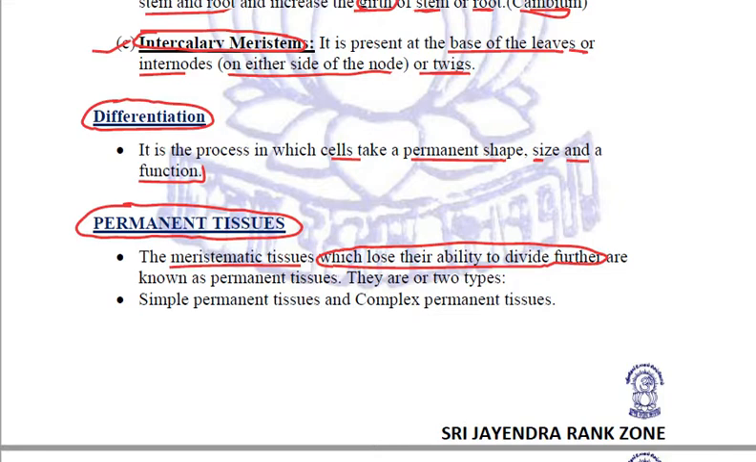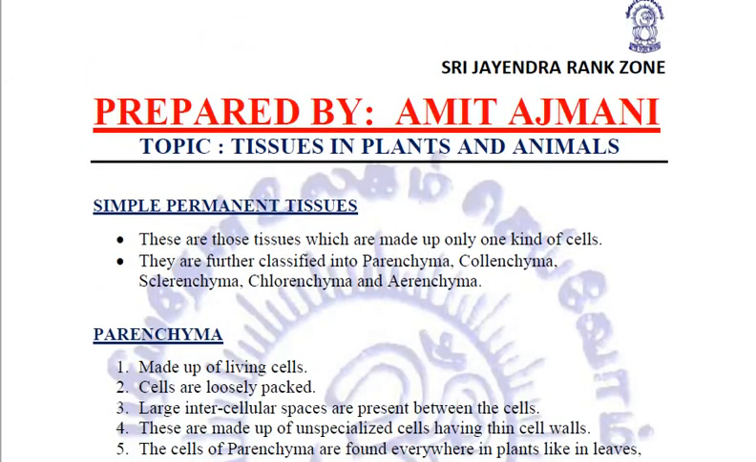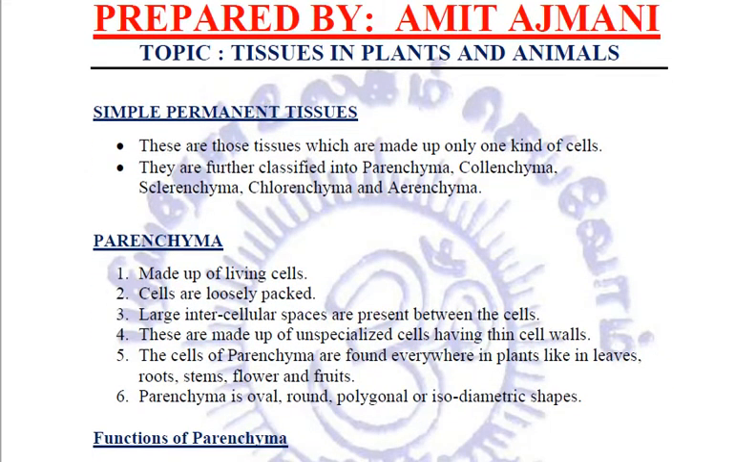So what are permanent tissues? Permanent tissues are the meristematic tissues only, but these are those meristematic tissues which have lost their ability to divide further. These permanent tissues are further of two types: simple permanent tissues and complex permanent tissues. Let us try to study them one by one. Now, simple permanent tissues are those tissues which are made up of only one kind of cells, and they are further divided into parenchyma, collenchyma, sclerenchyma, chlorenchyma, and aerenchyma.